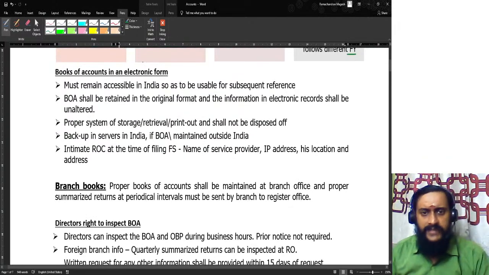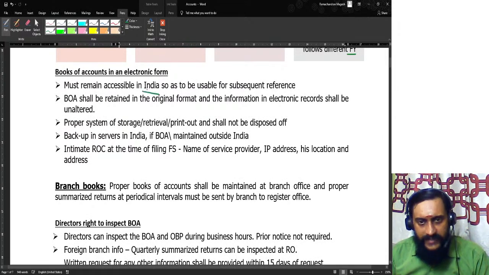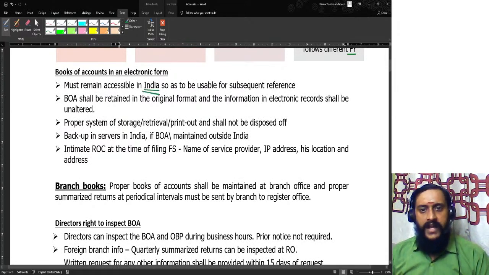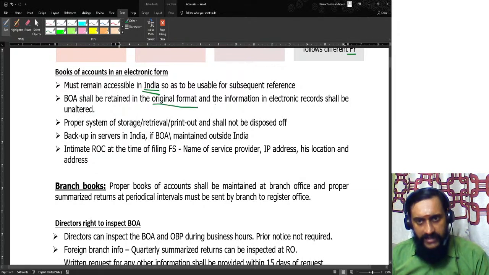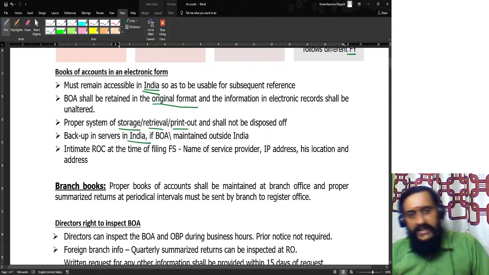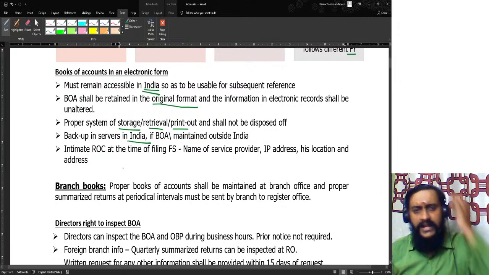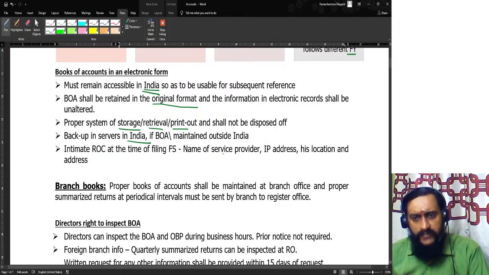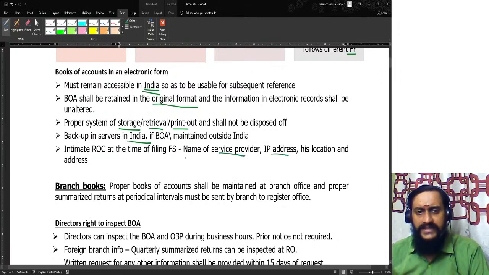Yes, books of accounts can be maintained in electronic form, but at all times it should remain accessible in India, and it should be retained in the original format, and the information in electronic records shall remain unaltered. And there should be a proper system of storage, retrieval, printout, and it shall not be disposed of. And if it is outside India, the backup server should be in India. And you should intimate ROC at the time of filing financial statement the name of the service provider, the IP address, location, etc.